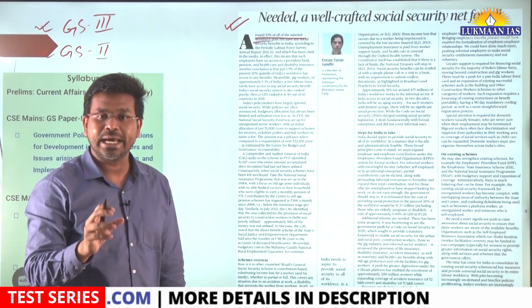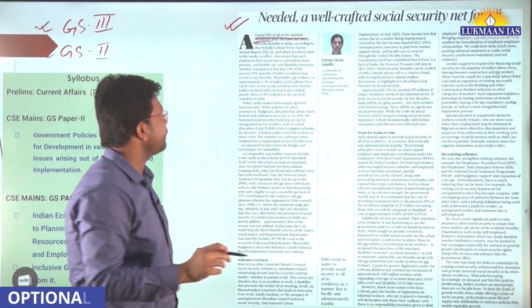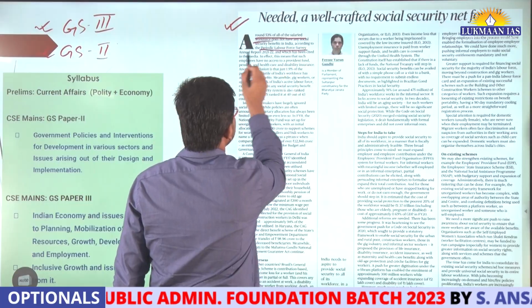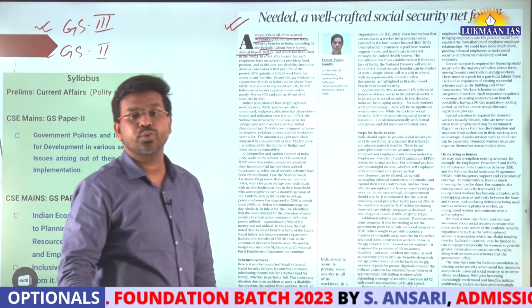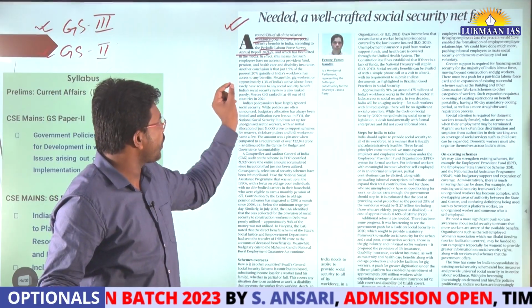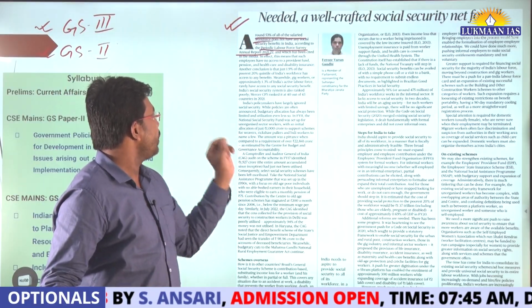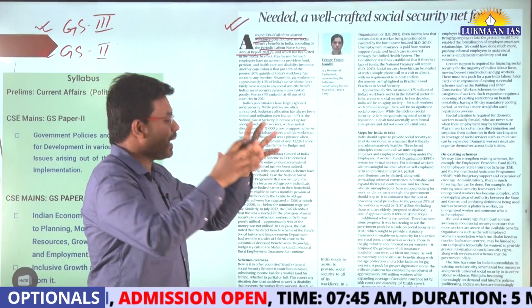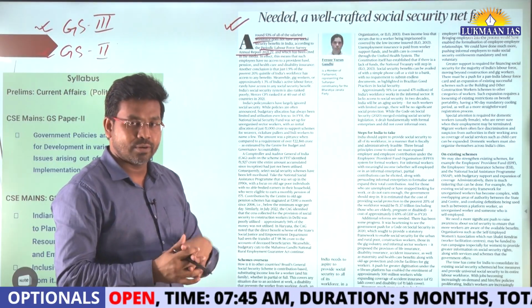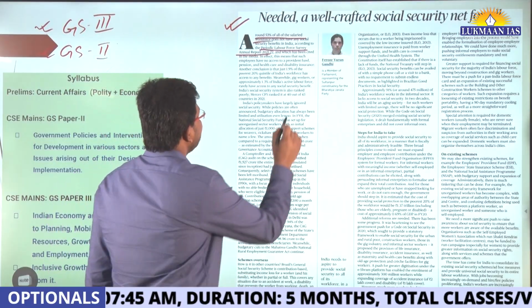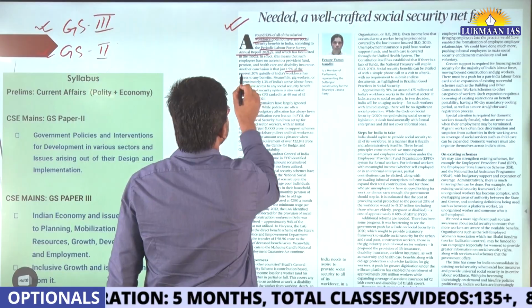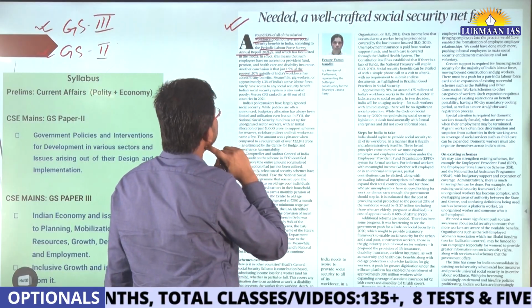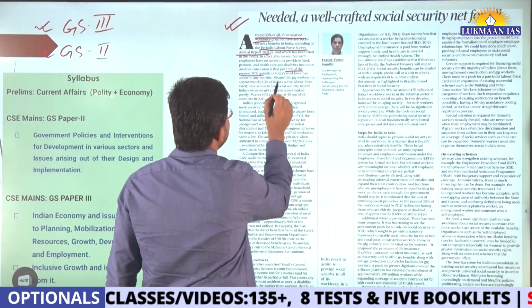This data is according to the Periodic Labour Force Survey annual report of 2021-22. Another conclusion that can be drawn from the data is that just 1.9% of the poorest 20% quintile of India's workforce has access to any benefits.